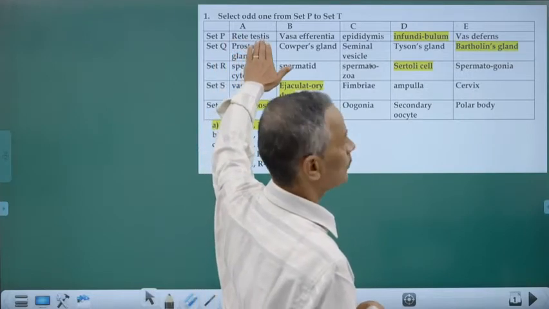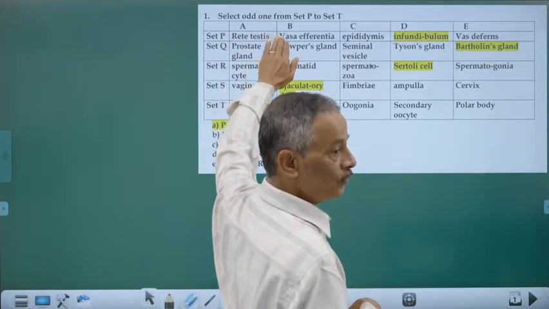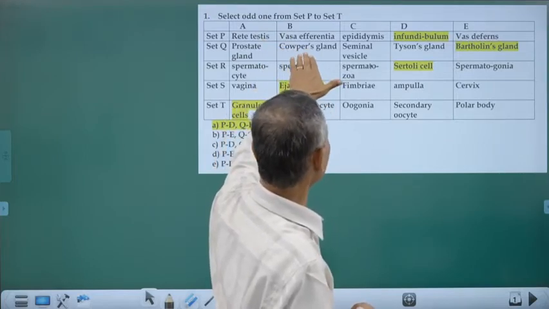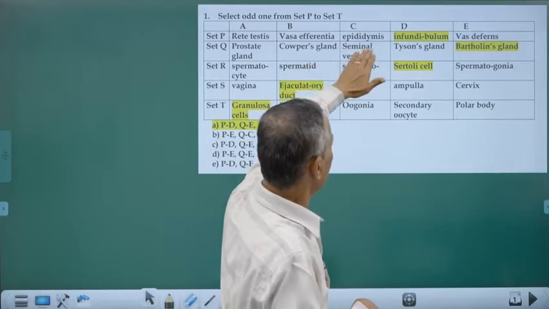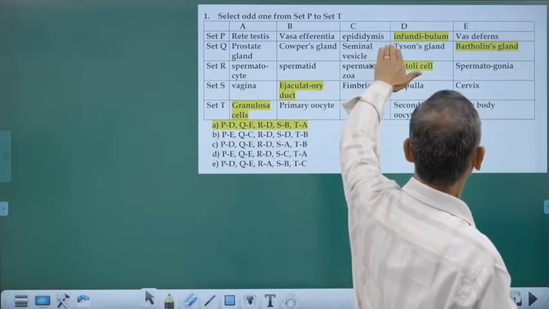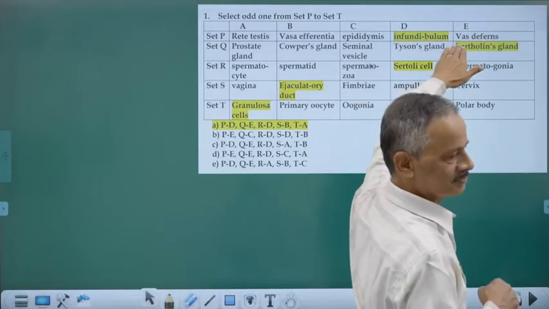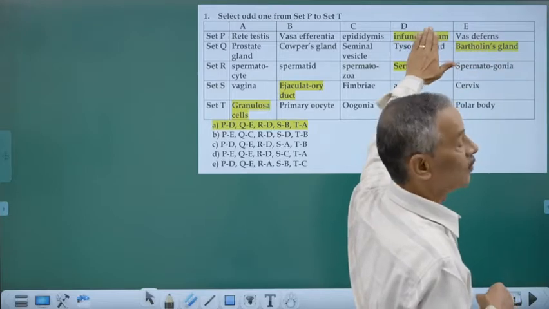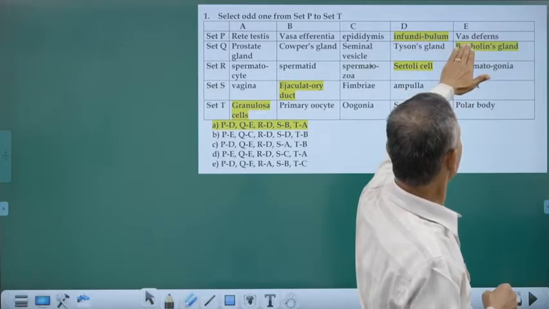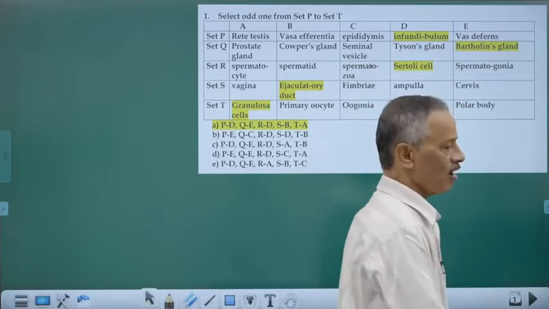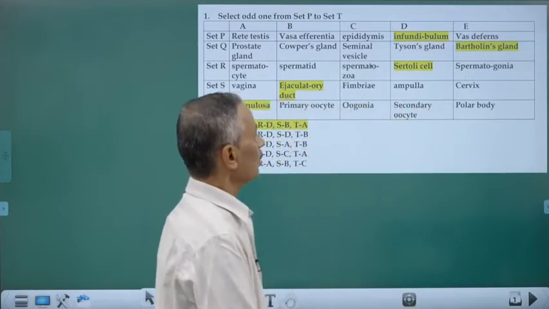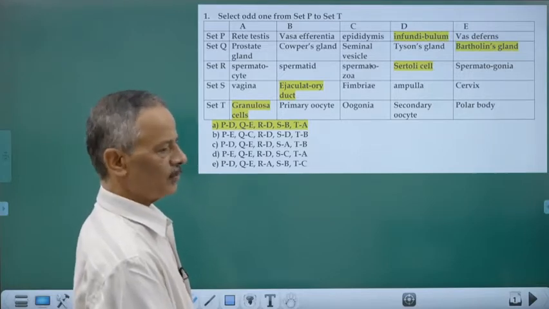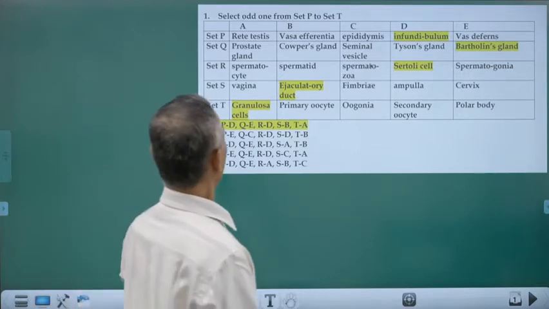Rete testis, of course, that's a part of the male reproductive system. Vasa efferentia arise from rete testis, a few vasa efferentia, and they all join to form the epididymis. And infundibulum. Infundibulum is not a part of the male reproductive system. Vas deferens. Epididymis continues as the vas deferens, the male duct. So the one which is different from the others is infundibulum.